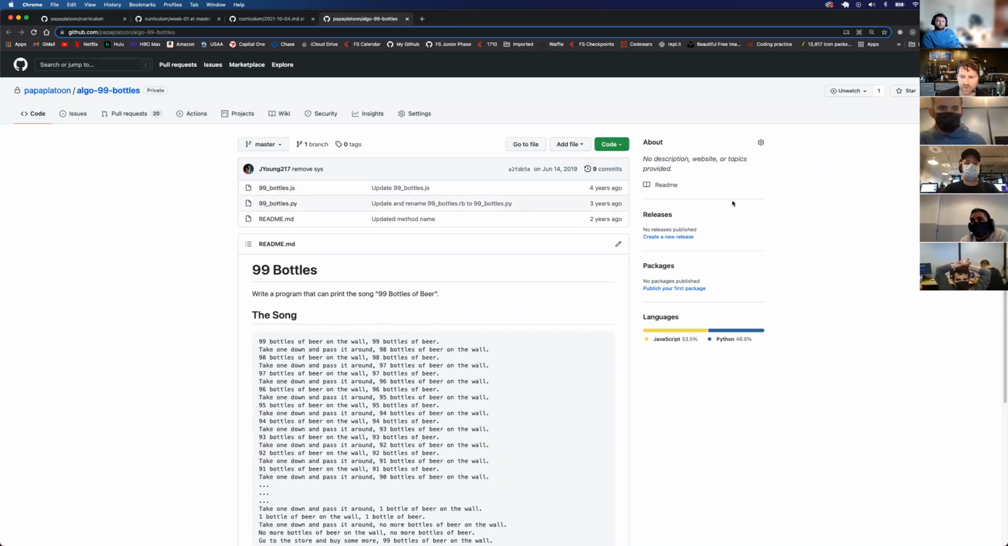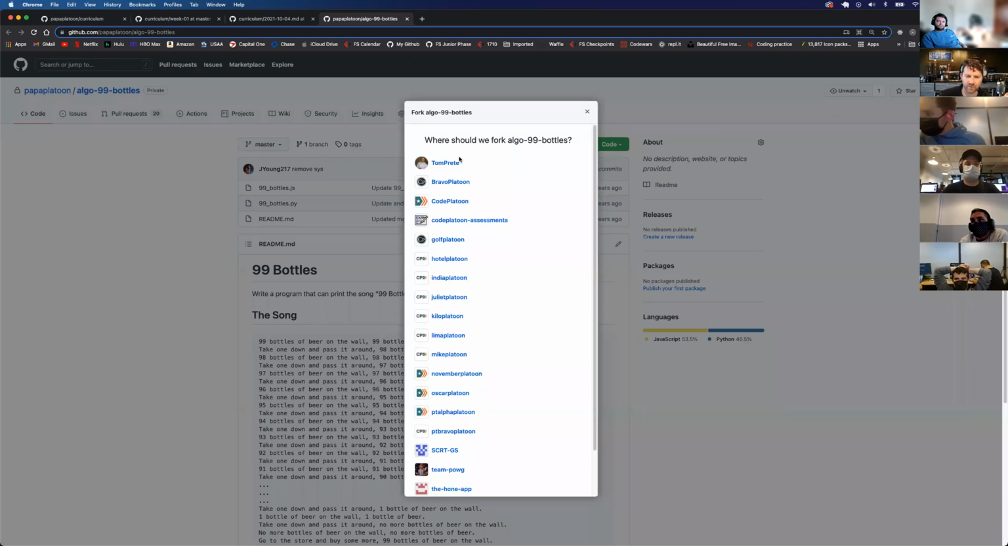The first thing I'm going to need to do is fork this over to my personal GitHub. And the way I do that is up in the upper right-hand corner. I have this little fork button. And if I click that, it's going to bring up, should I fork this? And these are all the different GitHub organizations I can fork to, but I want to fork it to my personal GitHub. So that is at Tom Preet.